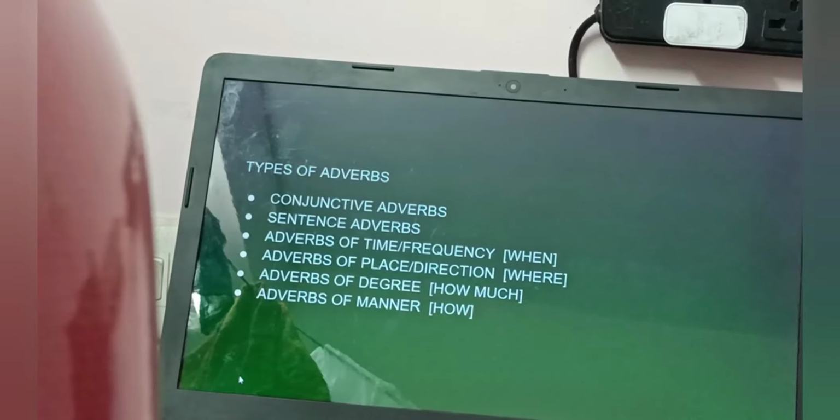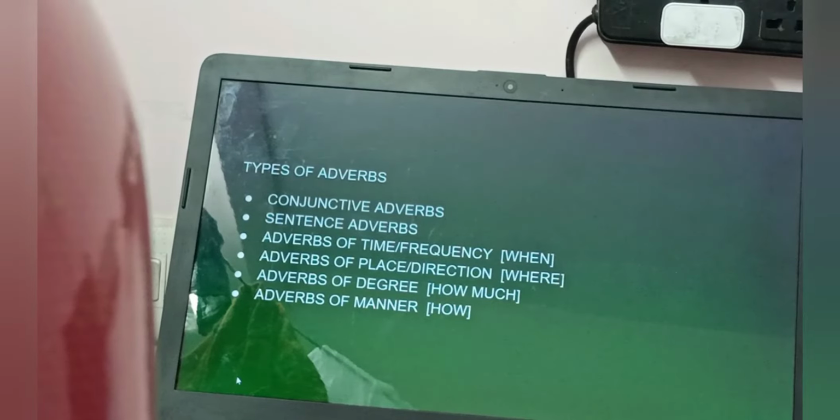Next one, adverbs of manner. Adverbs of manner provide more information about how a verb is done. Most of them end in ly.